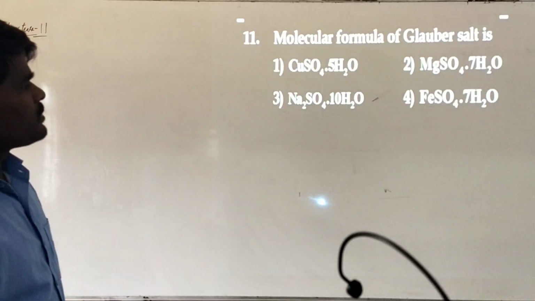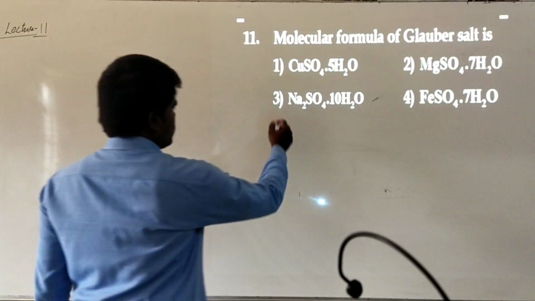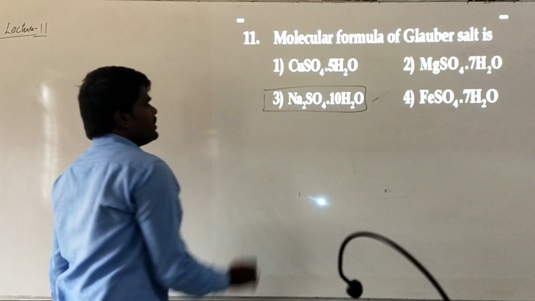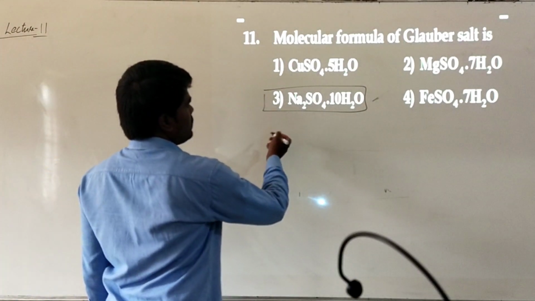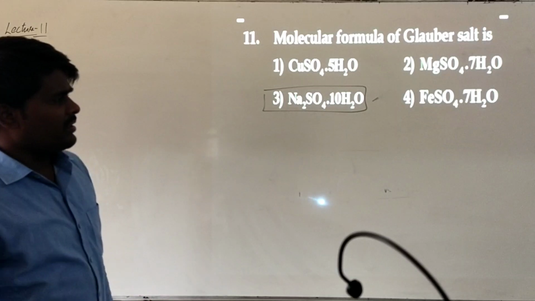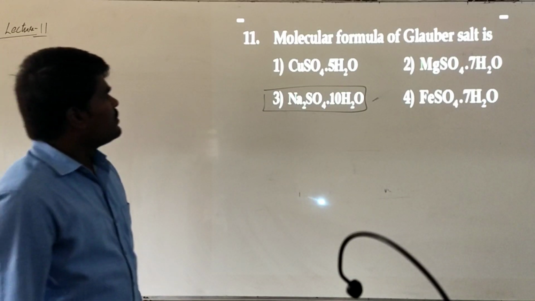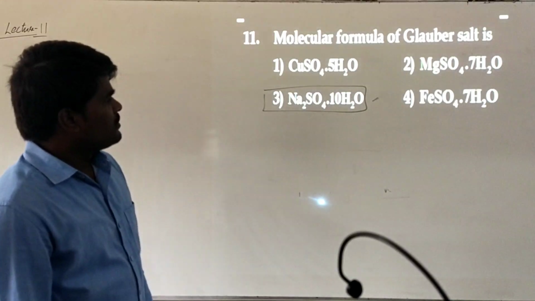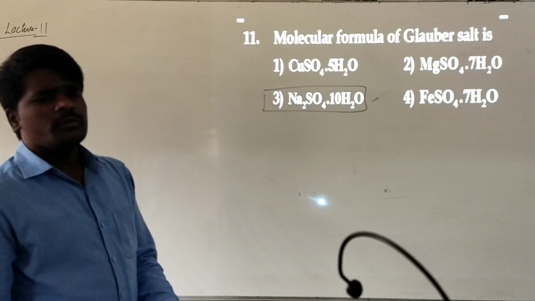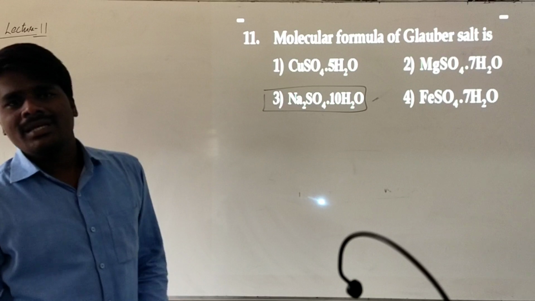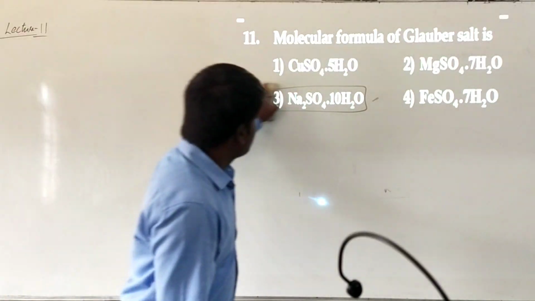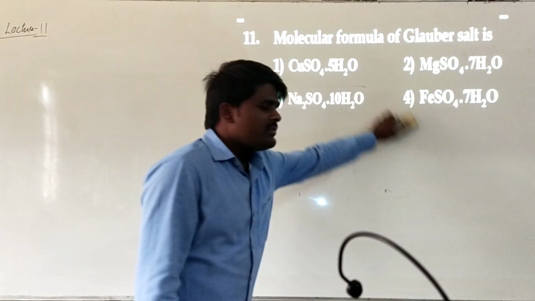Molecular formula of Glauber salt. This is an important direct question. This particular sodium sulfate decahydrate is called Glauber salt. It's a common name of the mineral. Just as we consider Na2CO3.10H2O as washing soda, this Na2SO4.10H2O is called Glauber salt, one of the sulfates of sodium.